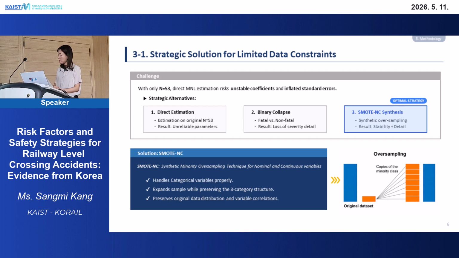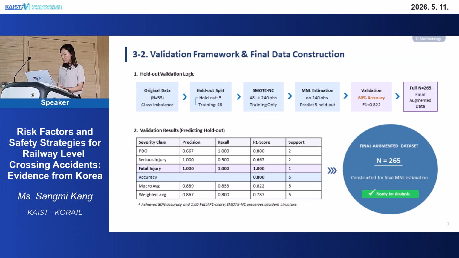To validate SMOTE-NC, I split the original data into 5 cases for the test set and 48 cases for the training set. Then I augmented the 48 training cases using SMOTE-NC, expanding them to 240 observations, and estimated a multinomial logit model on this dataset. The result shows 80% accuracy.